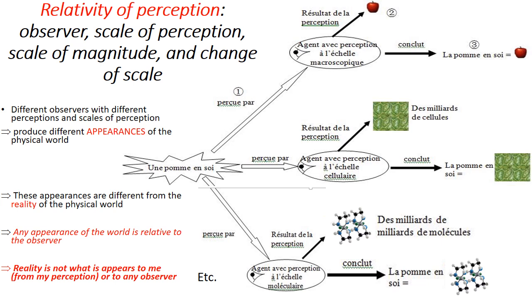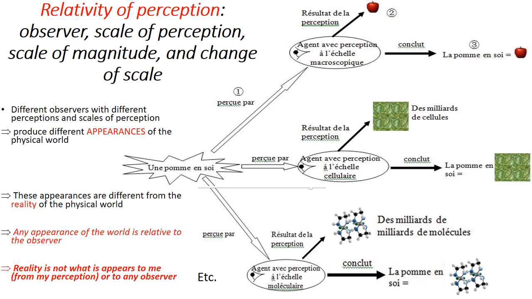Perception is therefore relative to the observer, to their scale of perception, to the scale of what is perceived, to the process of perception, and so on. Let's revisit our famous apple. It is perceived differently by different observers depending on their scale of perception.